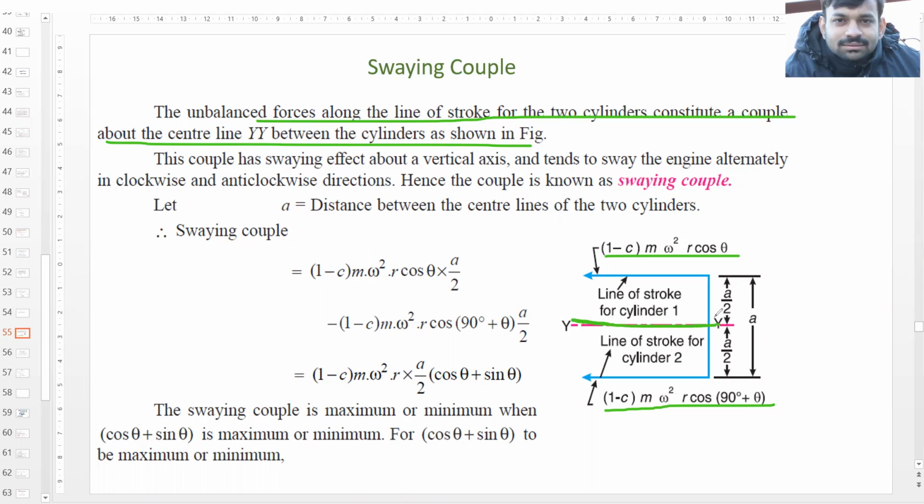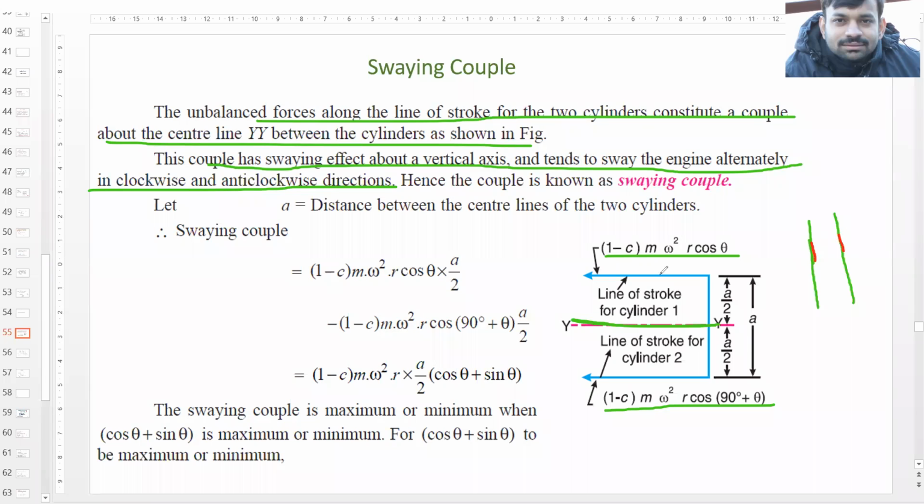Now this couple has a swaying effect about the vertical axis and tends to sway the engine alternately in clockwise and anti-clockwise direction. So if trains are running like this, these are the tracks and these are the wheels of the engine.